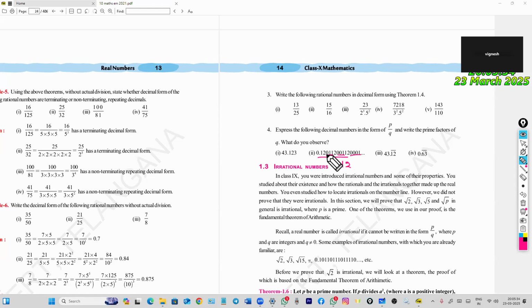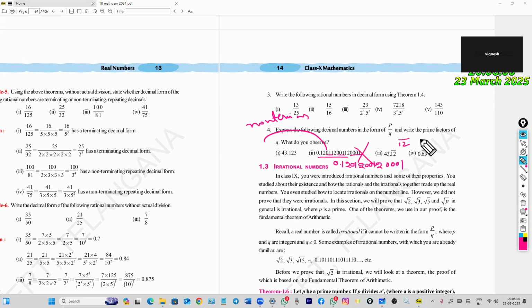Here 201 is there, again 2001 is there, again 2001 is there. It is not repeating continuously, and different numbers are there. Because of this reason, it is a non-terminating decimal.